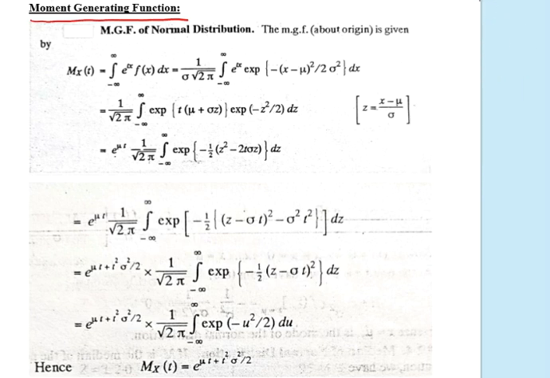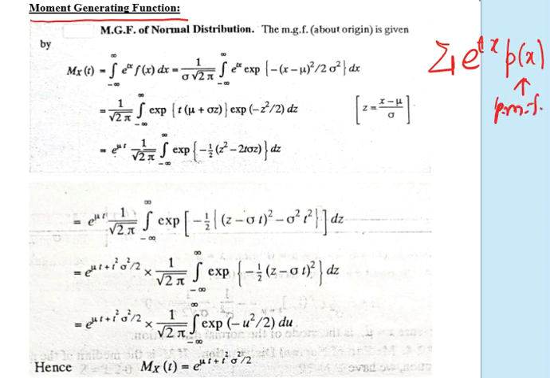in the case of a discrete random variable, summation of e to the power tx into p(x), where p(x) is the probability mass function of the random variable.